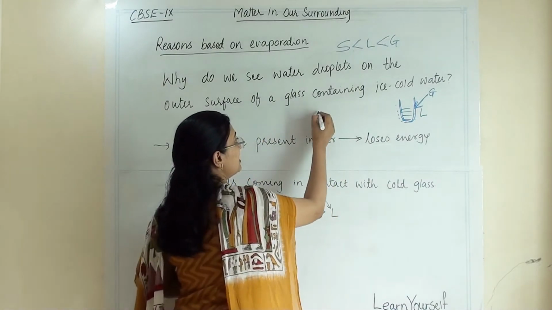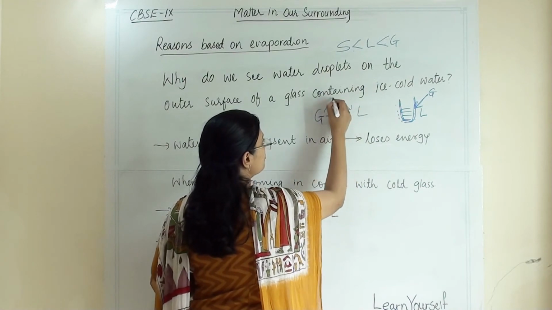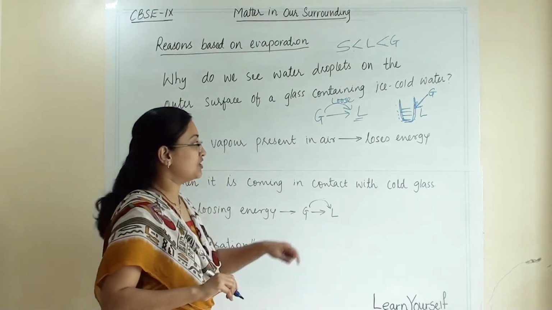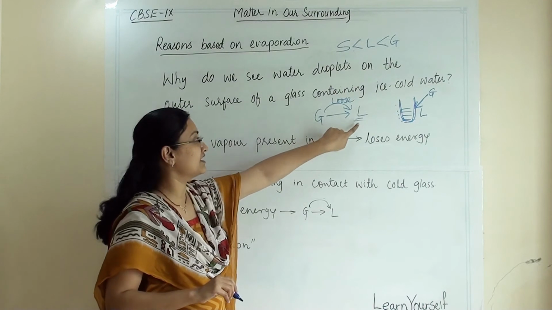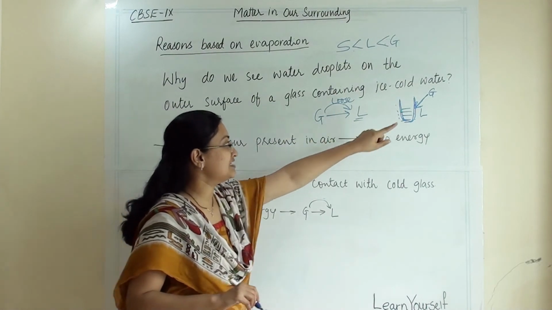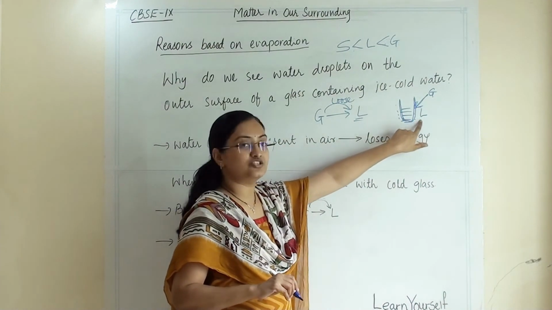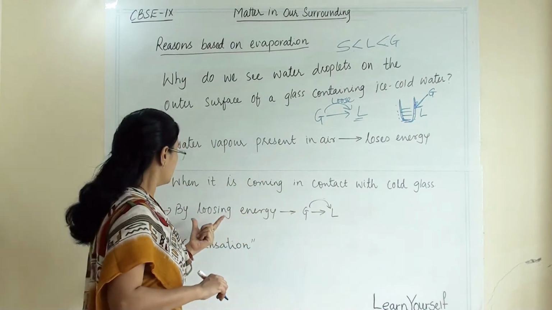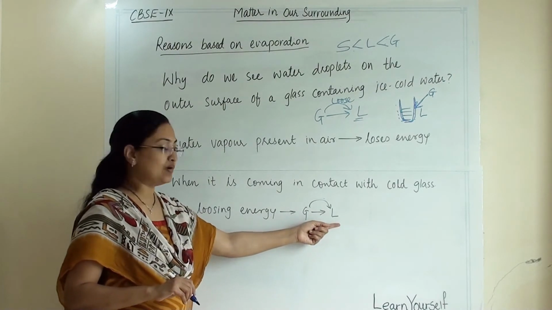So when a gaseous state is converting into liquid, it has to lose some energy to gain the liquid state, because the kinetic energy of gaseous particles is higher than the kinetic energy of liquid. So when it comes in contact with a cold surface, it will lose energy and convert its state to liquid. By losing energy, gaseous particles will convert to liquid particles.